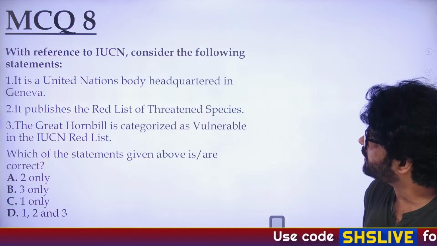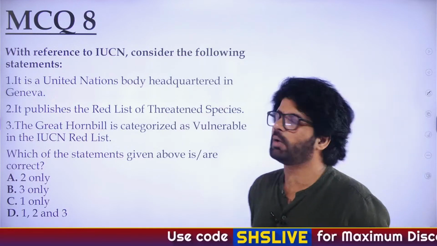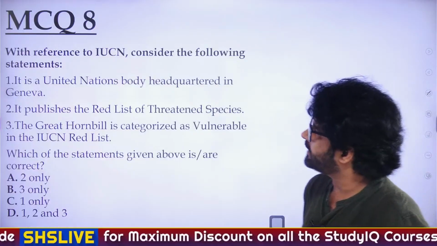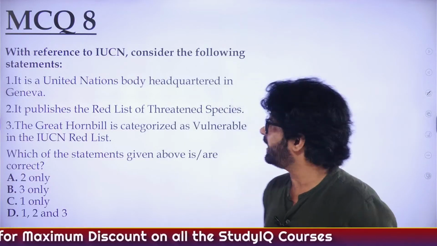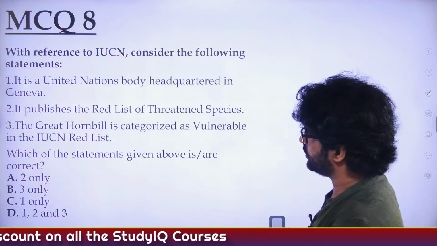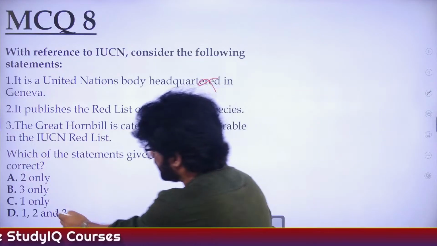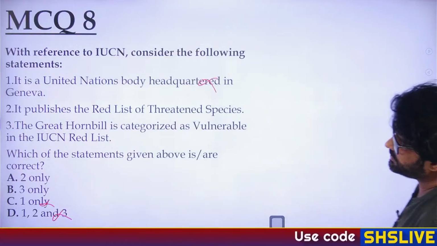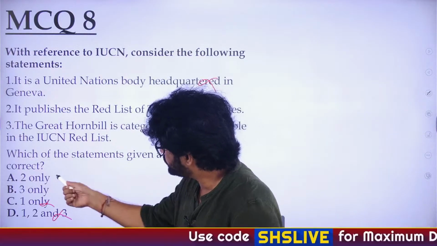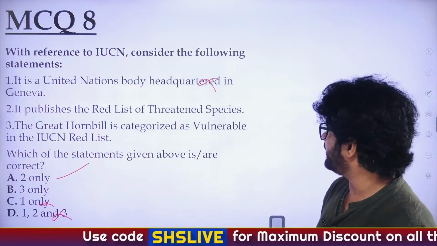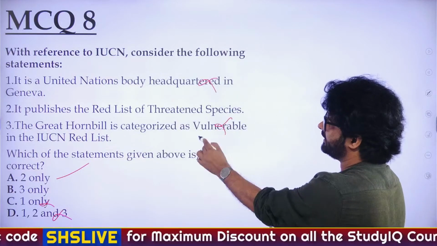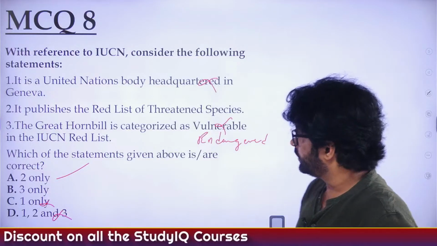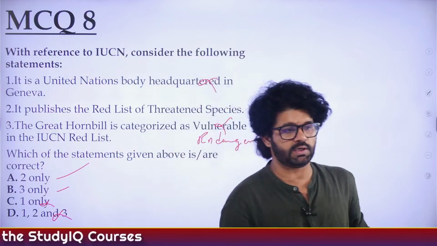So, it is not a UN body. It's an NGO which is headquartered in Gland, Switzerland. Created in the late 1940s in France, headquarters is in Gland, Switzerland. So first is wrong, right? So if first is wrong, C gone, D gone, you're left with A and B. It publishes a red list of threatened species, yes. So second has to be correct. Great hornbill is categorized as vulnerable, no, endangered. It's categorized as endangered.